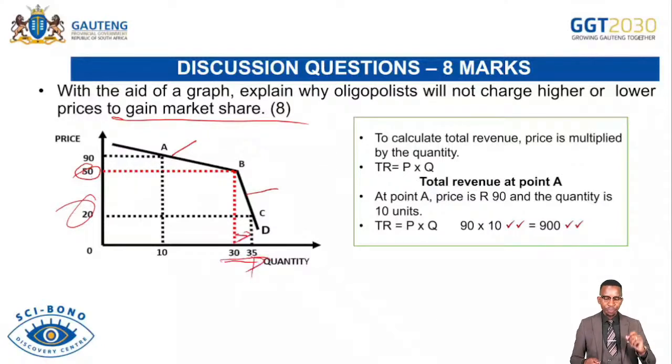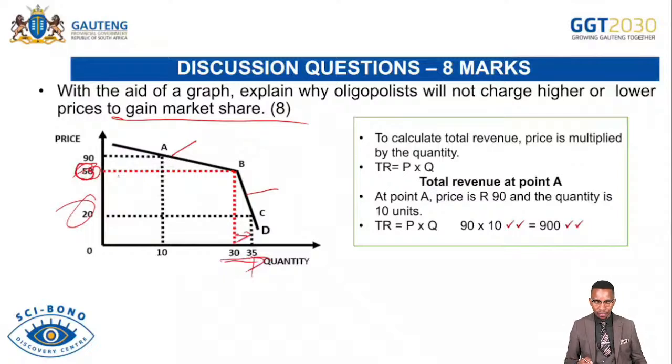Let's look at the question now. We have to calculate total revenues to answer the question here. With the aid of a graph, explain why oligopolies will not charge high or lower prices. The collusive price, which is 50 rand here, is very important for the firm because it gives the firm highest level of total revenues. So if ever in this case one firm decides to increase the price from 50 to 90, it will be experiencing the decrease in total revenues. And then if the firm decreases the price from 50 to 20, the firm will also experience the decrease in total revenues. Therefore, they will be reluctant on lowering the price or increasing the price. Instead, they will decide rather to use collusive price.